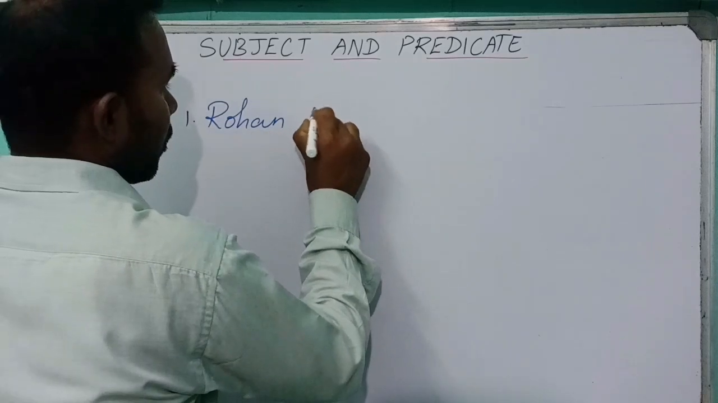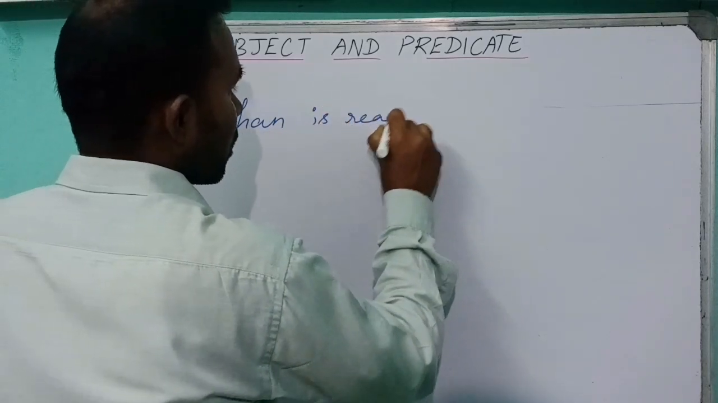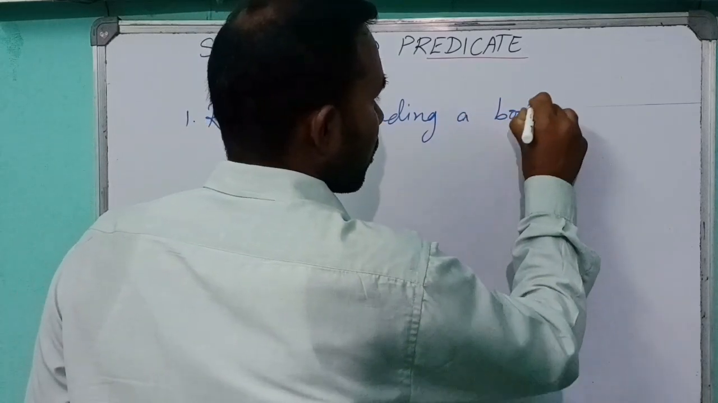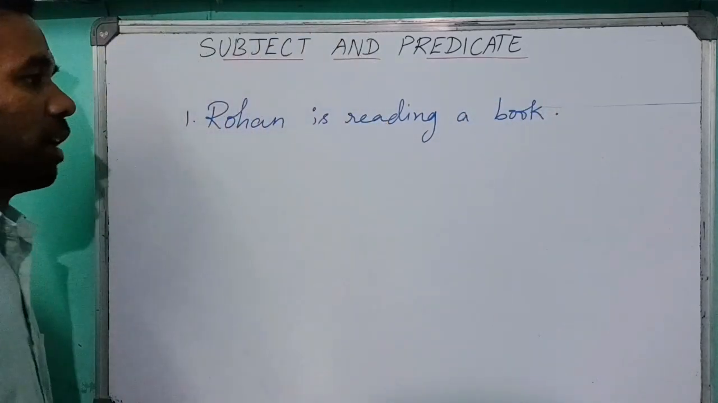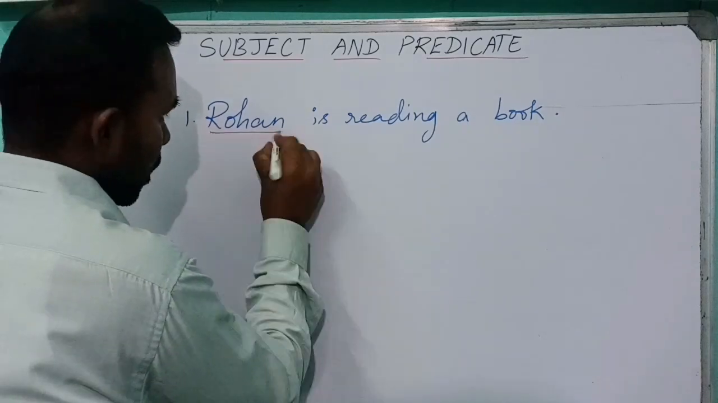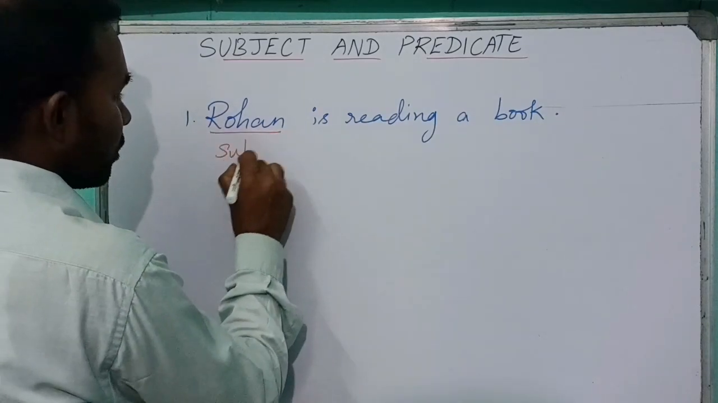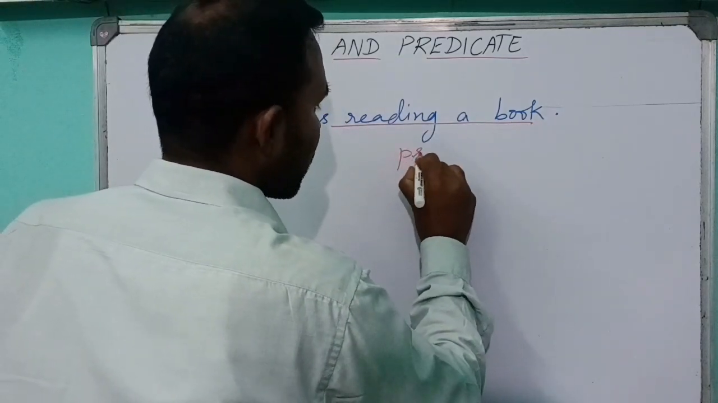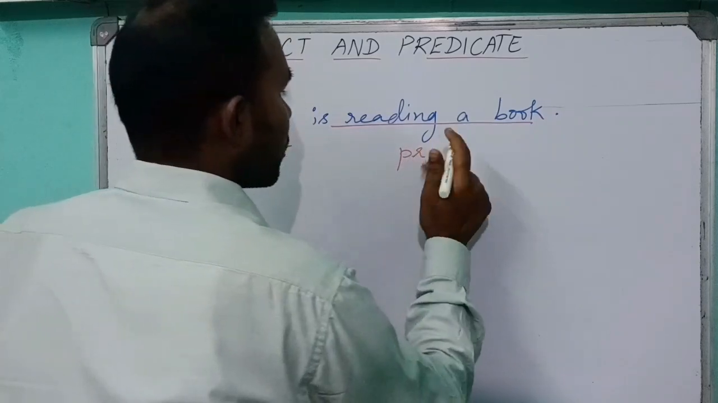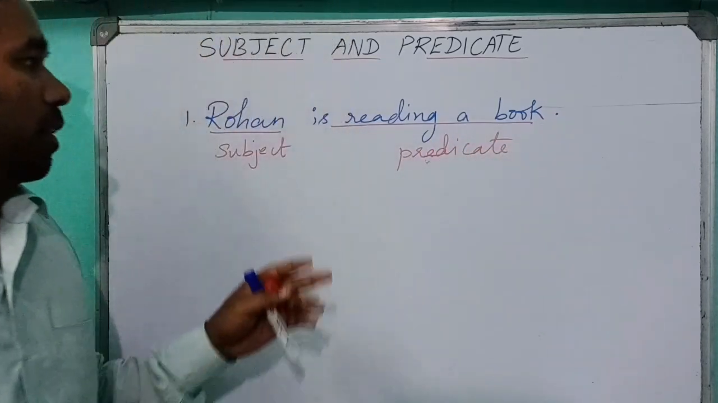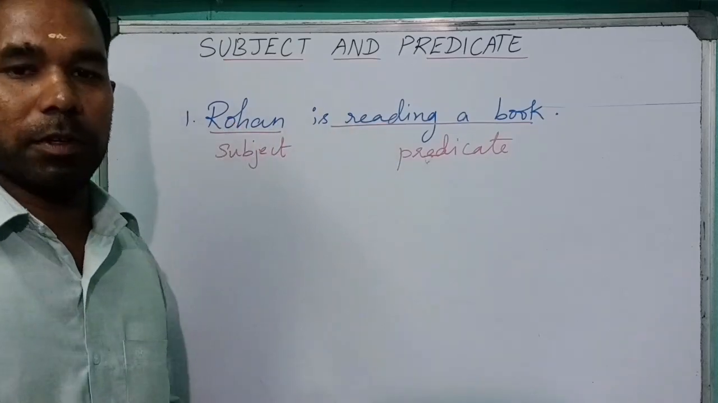Rohan is reading a book. Rohan is reading a book. In this sentence, Rohan is the subject, and the remaining part is the predicate. Here, is reading is a verb.